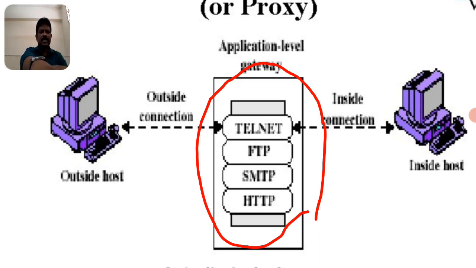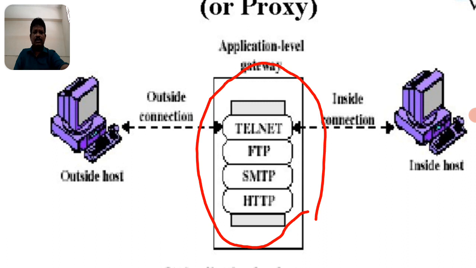In the application level gateway, what is a gateway? We know that a gateway is a protocol converter, which takes one standard of protocol and converts it into another standard of protocol. So the gateway is nothing but a translator. Whatever message is sent from the sender is received by the receiver and transmitted through this proxy. It is a firewall or proxy server, a mediation server, so whatever code the destination party understands, the same code can be prepared by this server.